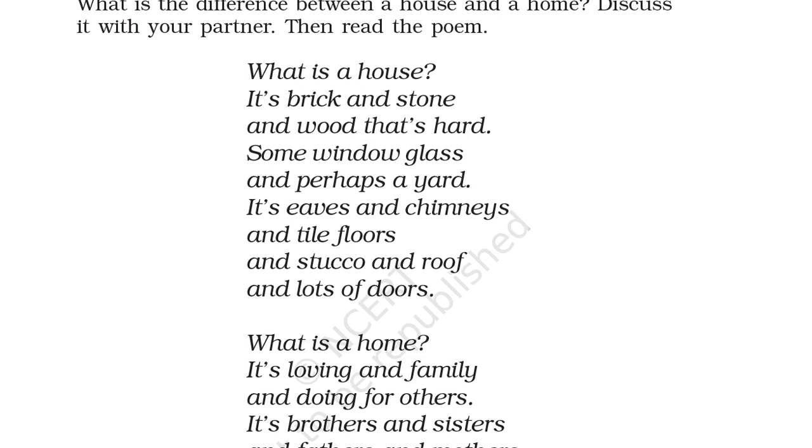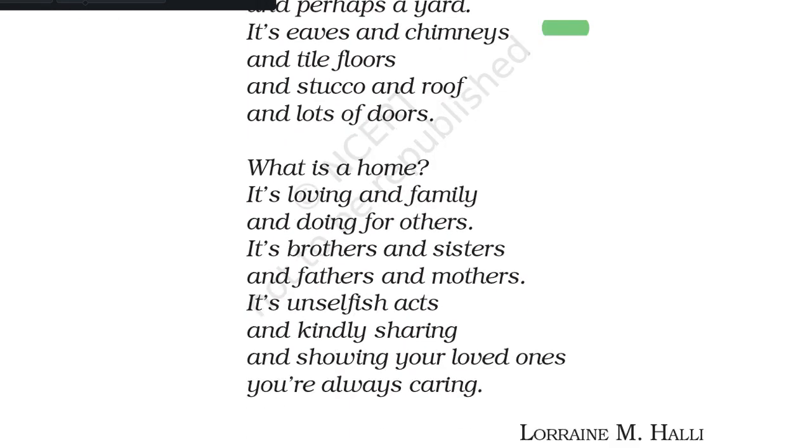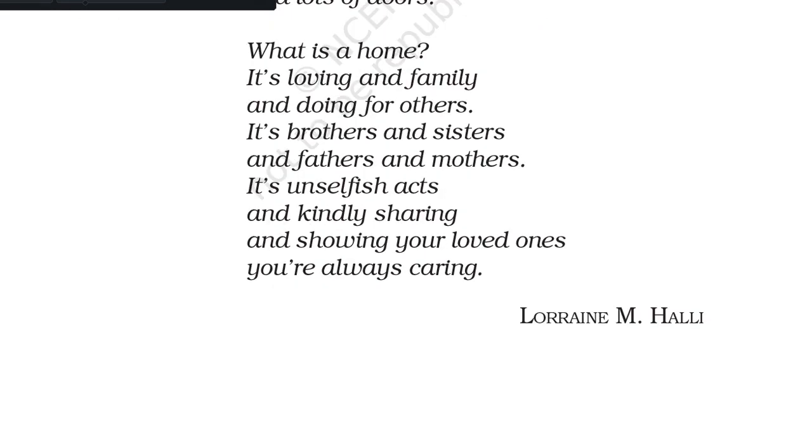It's eaves and chimneys and tile floors, right? Eaves means, if you have seen the construction, some part of the building will be a little outside. If I can show you here, I will show you. Let me try to do that. Yeah, here I can do.